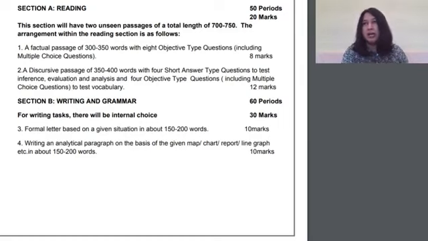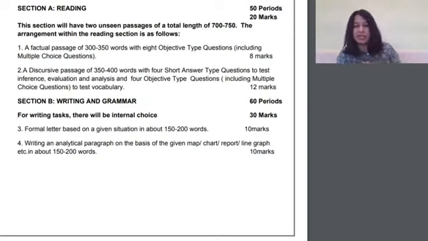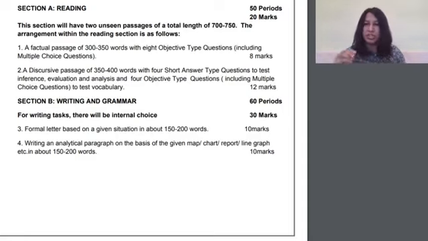Now, if we look at the past two classes and the third class on Saturday that we've done. In the first class, our LI was to answer factual questions. And I showed you how we can answer factual questions, which is by reading the question, going back to the text, finding the answer, reading the question again, and then writing the answer. So that is how we answer factual questions, by finding the information in the text. That would be part of the objective type questions.